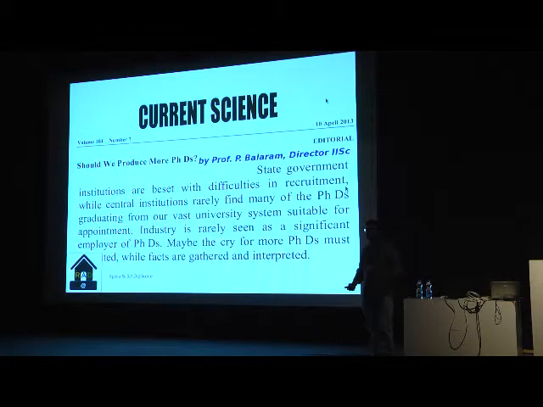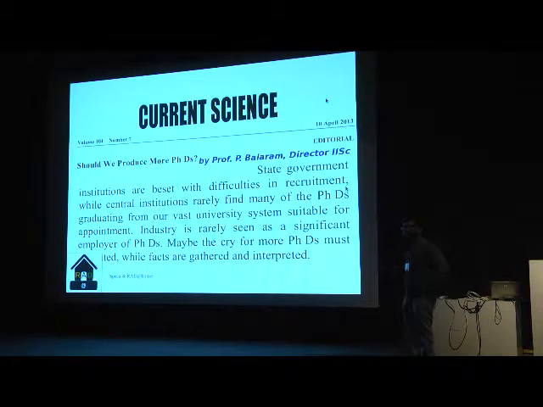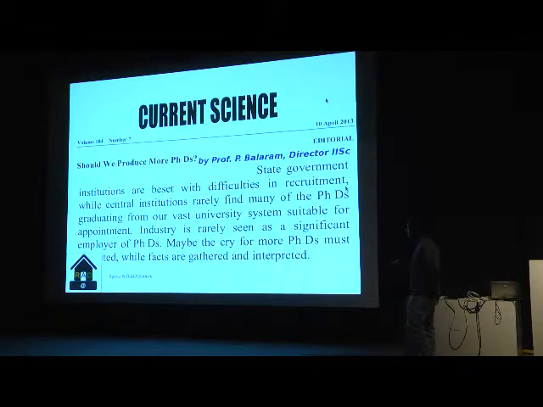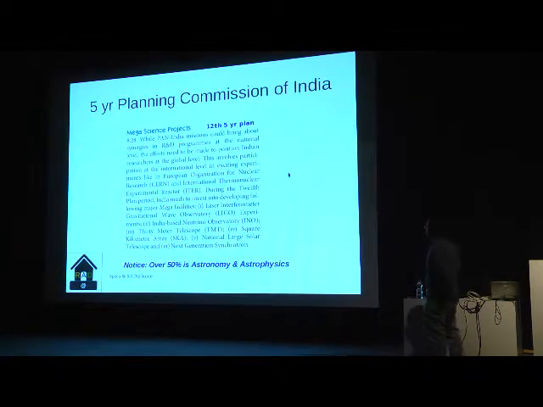Because of outsiders, there are not many publications, but insiders should also continue using it. So you should be having more PhD students there. They do a PhD, become scientists, and use GMRT. But it's probably not a viable solution, as written by the director of ISC, Professor Balram. That is, unless we do our statistics properly, more PhDs is not a correct solution to go ahead. But the government is funding a lot of money.